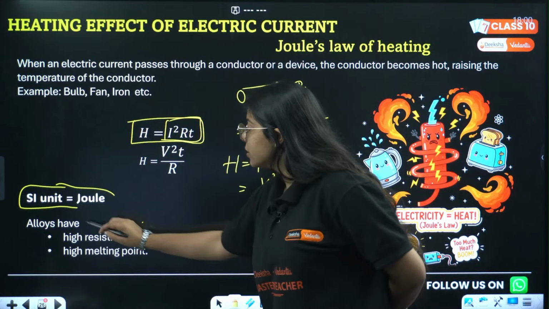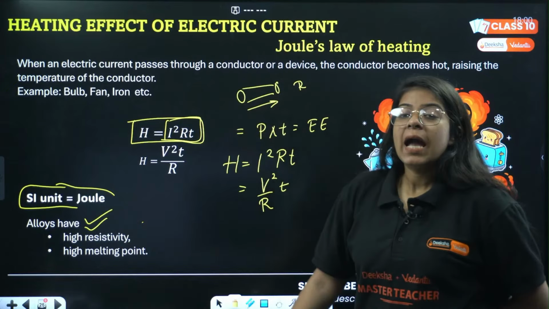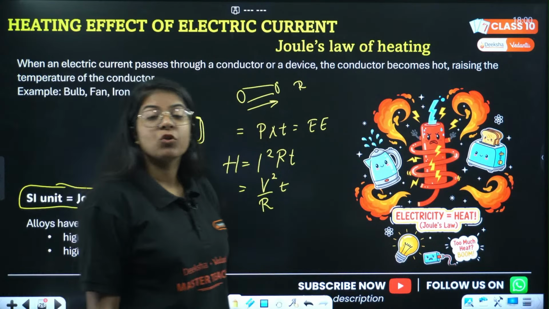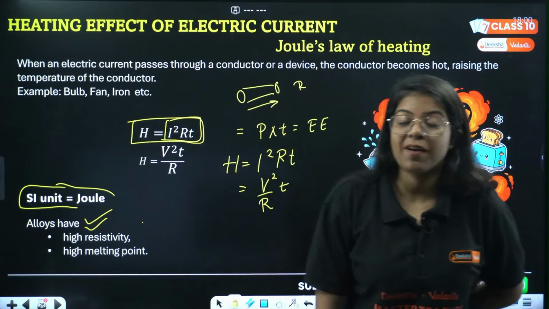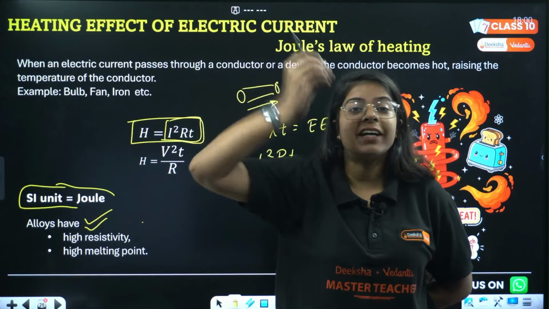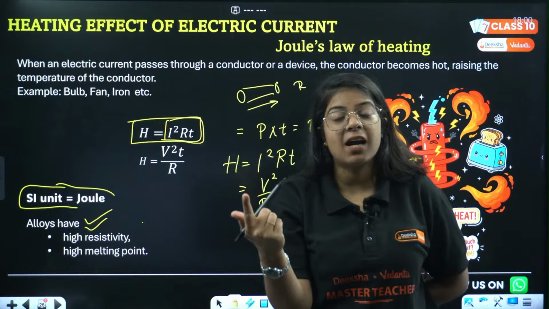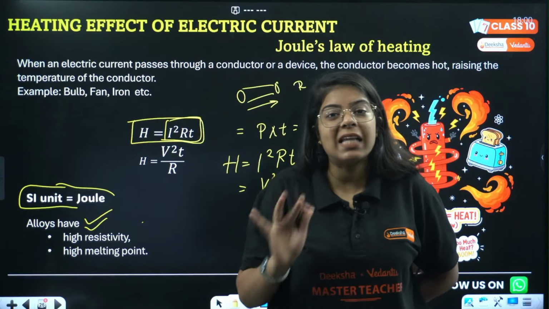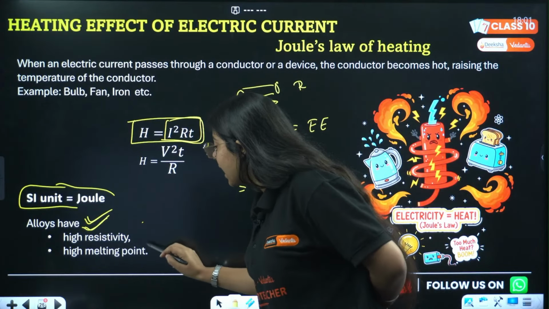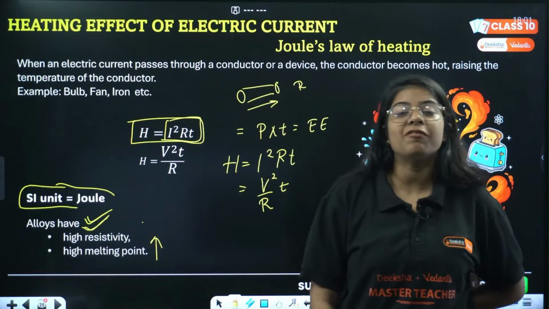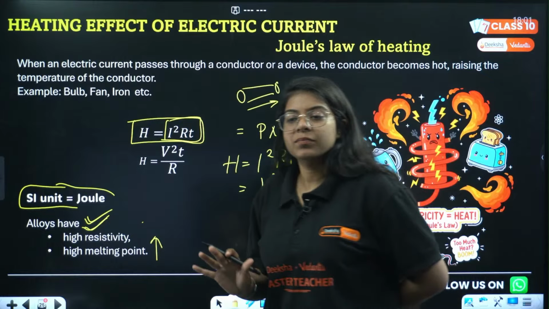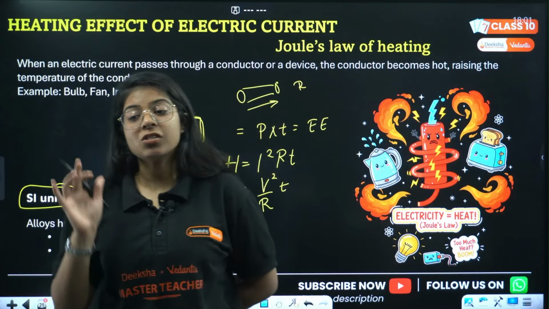Alloys, now this is where we study alloys. All those bulbs, all those rods, all those irons, those are made up of alloys. Why? Because alloys have very high resistivity. That means they get hot very easily. In iron, in our geyser, we need hot stuff to boil water, to iron our clothes. So that's why alloys are used, and they have a high melting point. That means even if we burn them at a higher temperature for a long time, they will not melt. Yes, electrical energy is also I square RT.